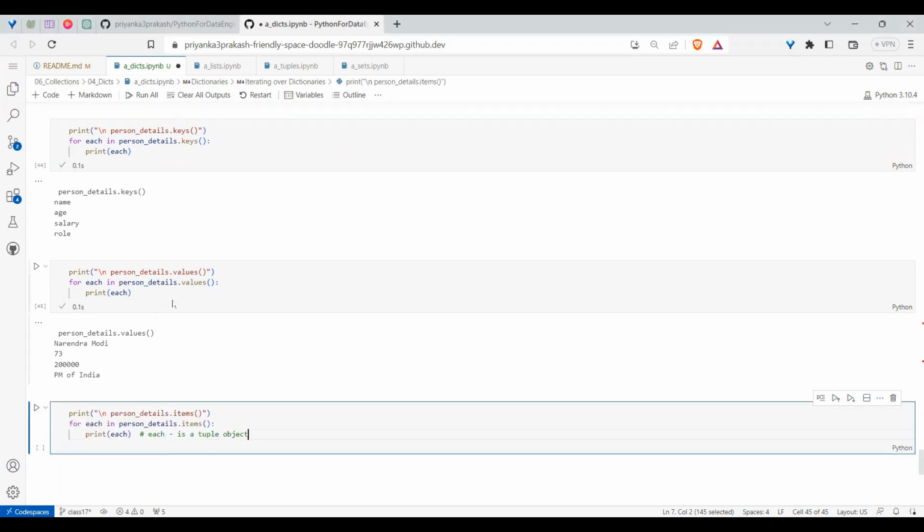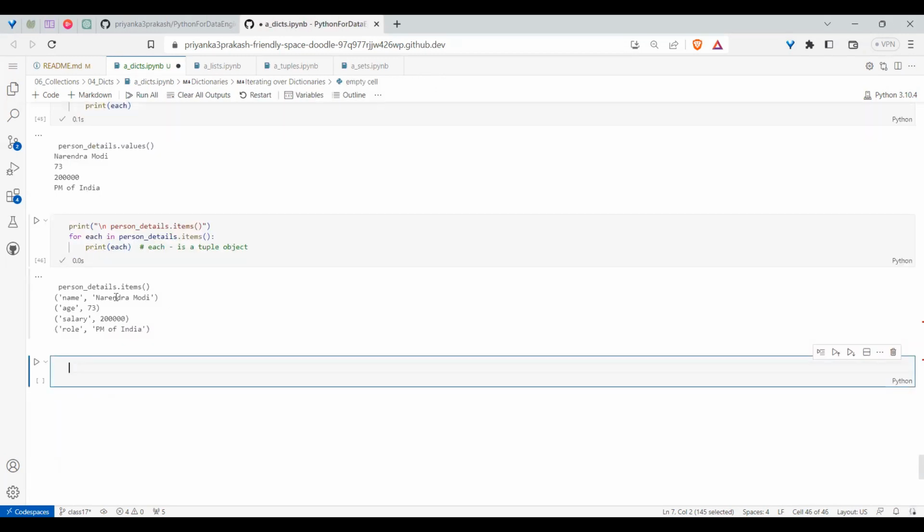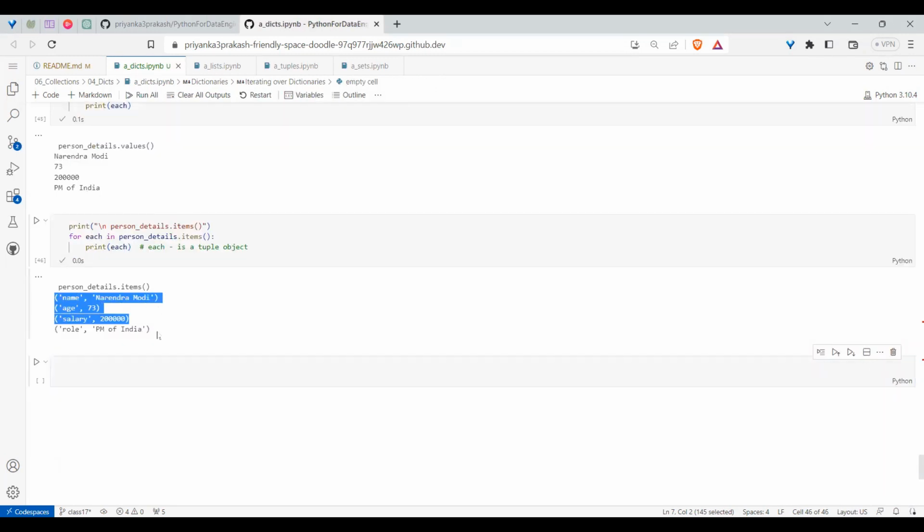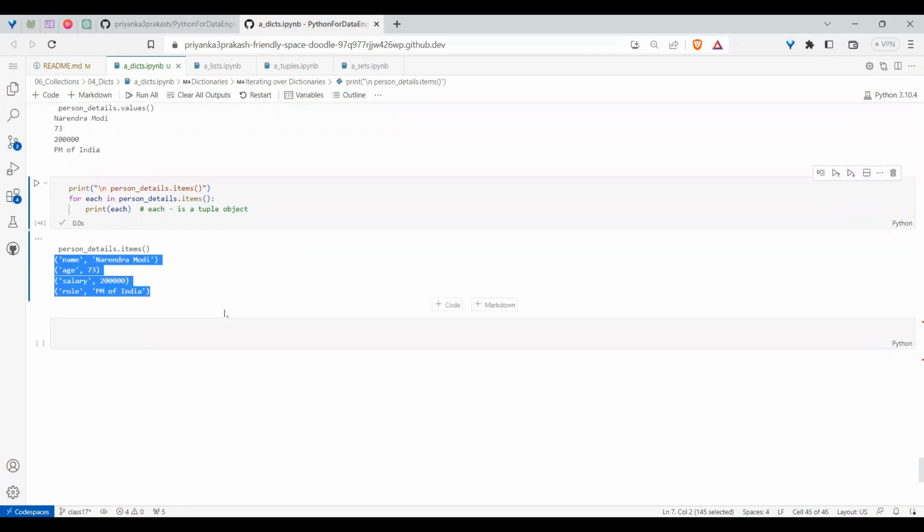Dot items means I'm getting both key and value, like a tuple. So each one will be a tuple. Why tuples, why not a list? That's how they created the structure, because things should not change, that's why they created a tuple. So fine. Now going further.